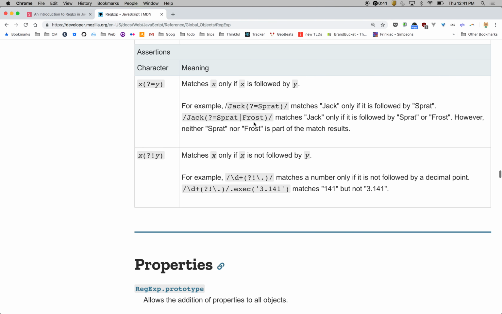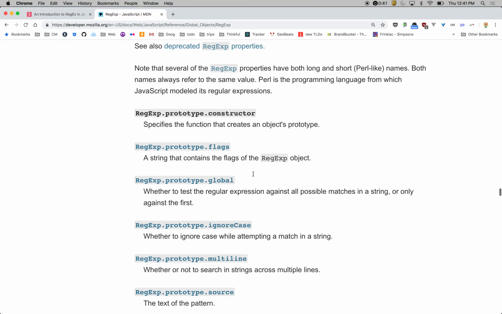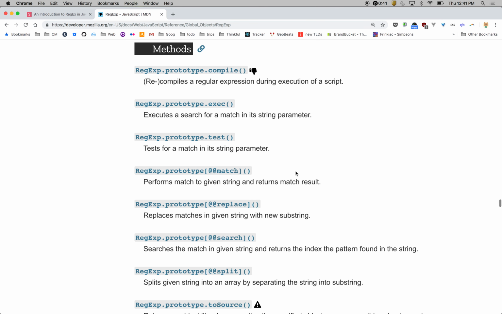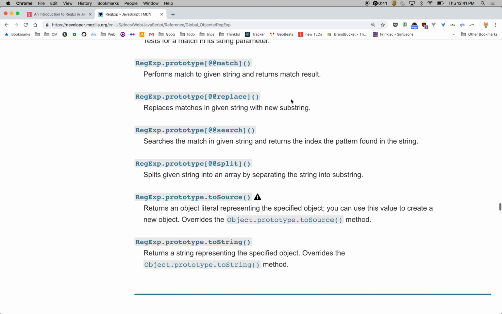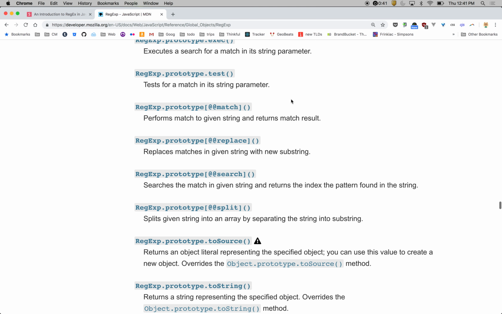That's interesting. Okay, so the methods. Where's the methods? Down here. Okay, so there's a few in here. The ones that I use the most are .test and I think .match. That's actually on string prototypes.